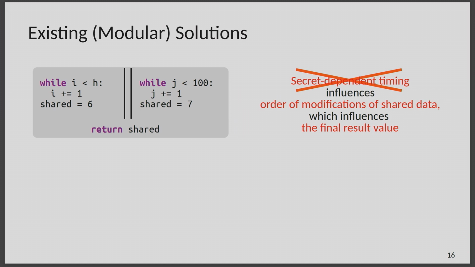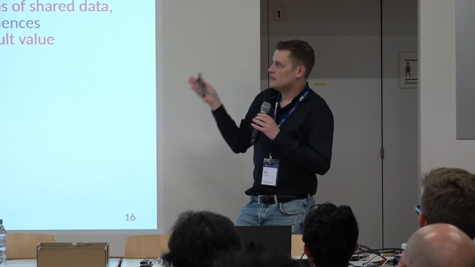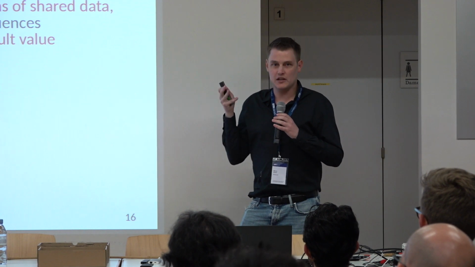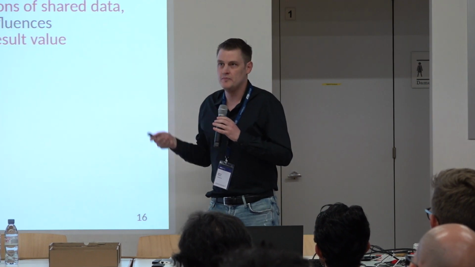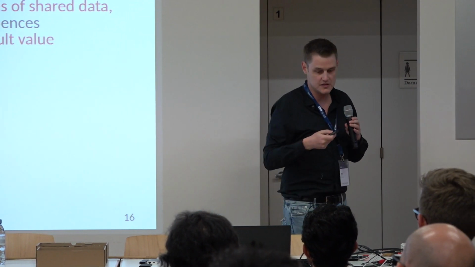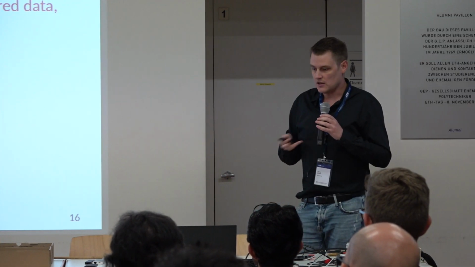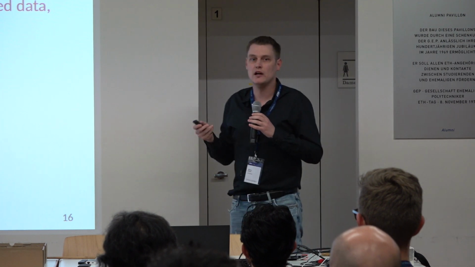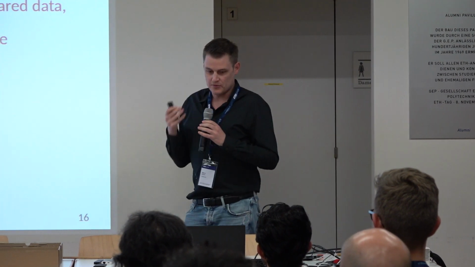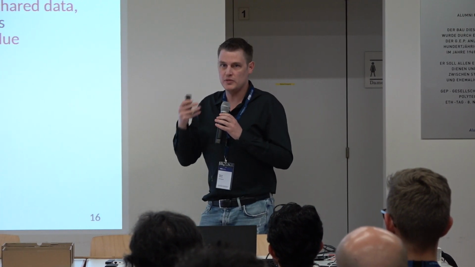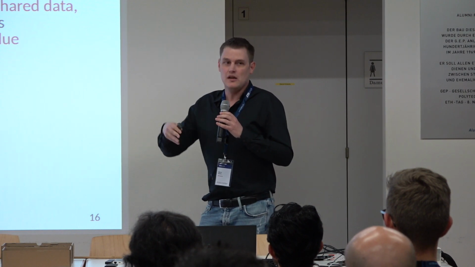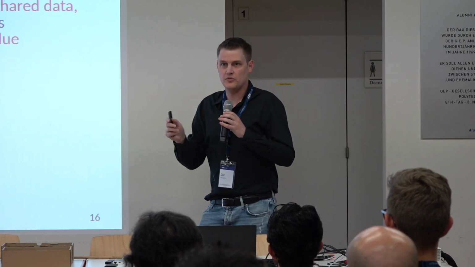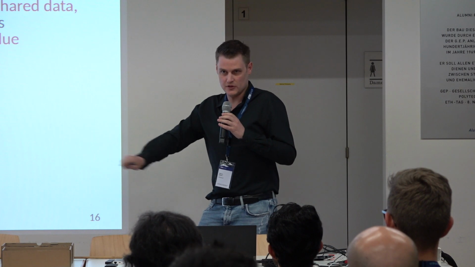The problem is that, as I've already said, preventing secret-dependent timing, runtime in general, is really, really, really difficult. So what these techniques then generally do is that they assume a kind of idealized execution model, idealized hardware, where, for example, it is sufficient to just say we forbid branching on high values, and this is the only possible source of secret-dependent timing, and then this is sufficient.